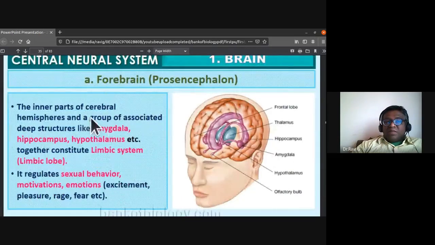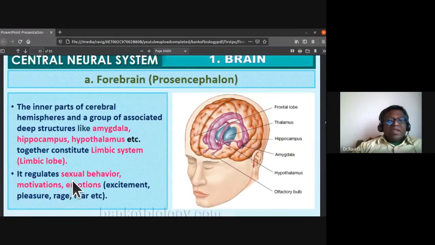The inner parts of the cerebral hemispheres and a group of associated deep structures, like the amygdala, hippocampus, and hypothalamus, together constitute the limbic system, or limbic lobe.